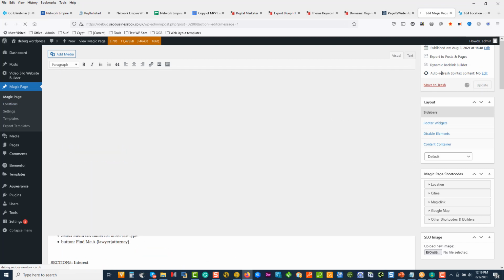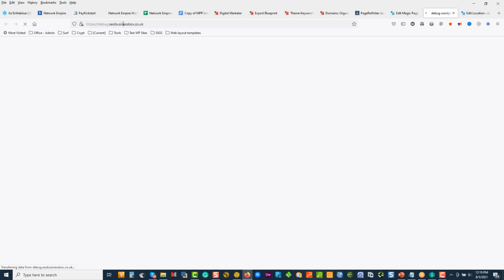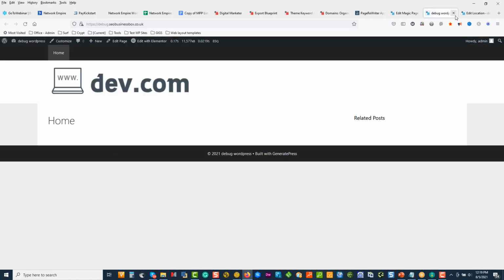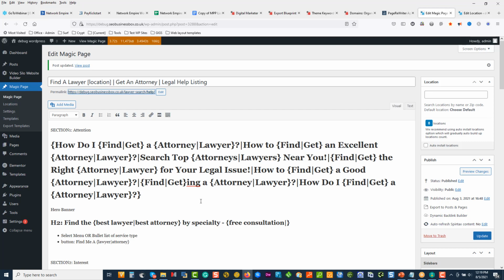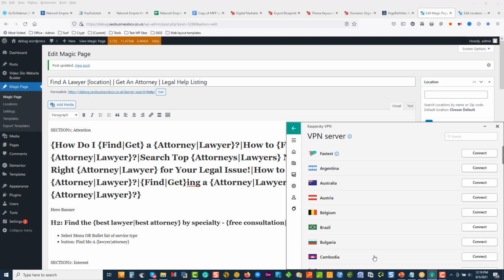The next thing we need to do is we need to add locations. If we don't add locations and you try and view your templates, you're going to get redirected potentially by WordPress, depending on how it's set up. So over here, we've got no locations. And if I go view this page, you get thrown back. There's nothing there. If you're outside of the database areas that you've added, then potentially you won't see all the templates. And in this exercise, we'll play with a VPN to shift us from where we are to the country that we want to work in when we're doing this. So on Kaspersky, we've got multiple different VPNs we can connect into.